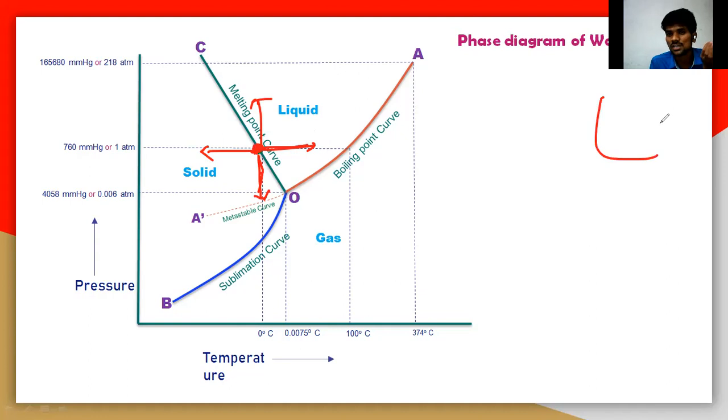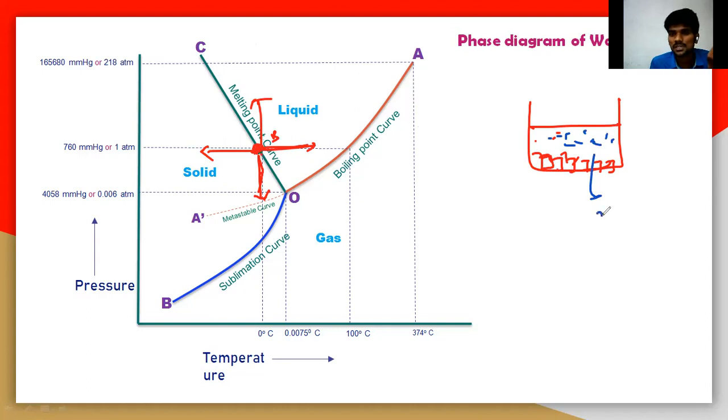I will take a beaker here, and this particular point is B. There is an equilibrium between the solid and the liquid phase. That means the solid ice particles are there, and the liquid is also there, so the water molecules are also there. At this particular point B, there is a solid and a liquid, and both are in equilibrium. So when you increase the temperature, what happens?